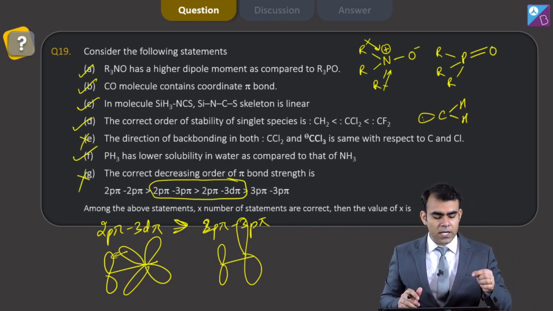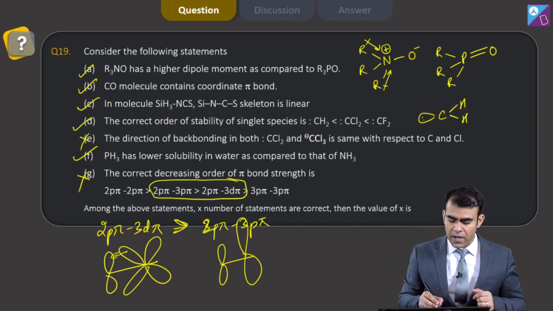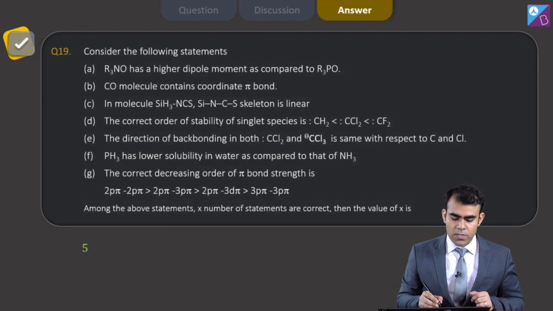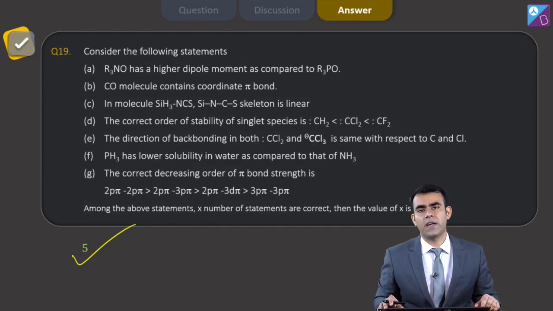So, the number of correct statements is 1, 2, 3, 4 and 5. So, the answer of this question is 5.